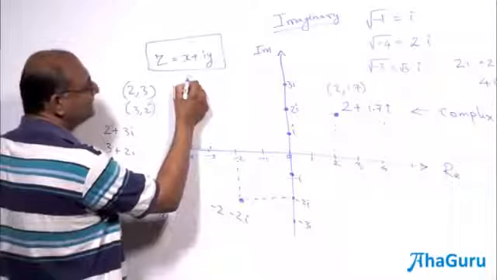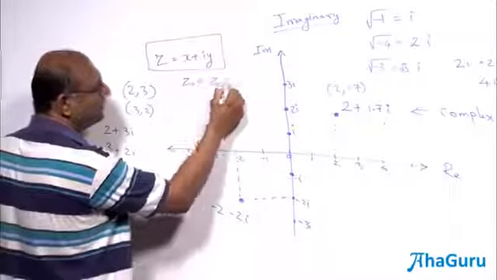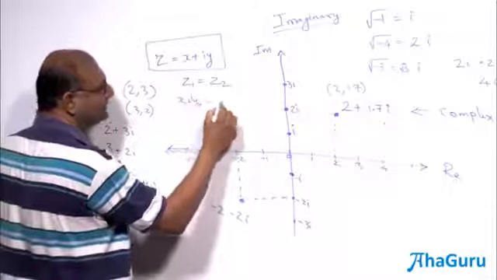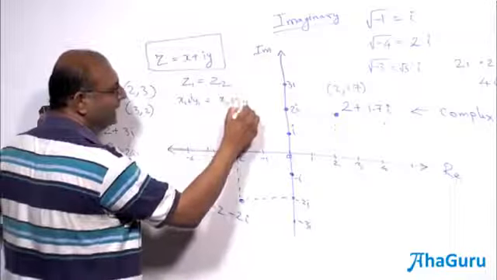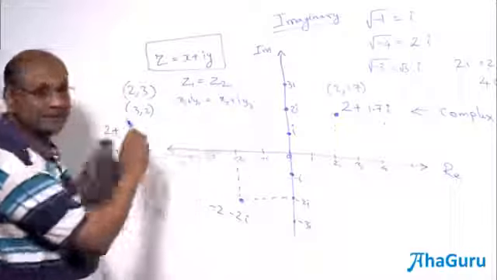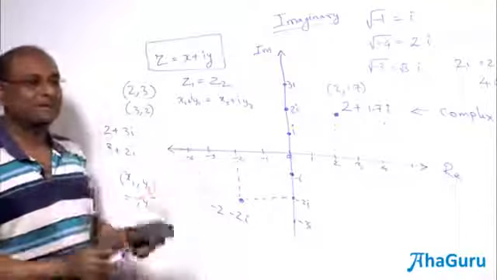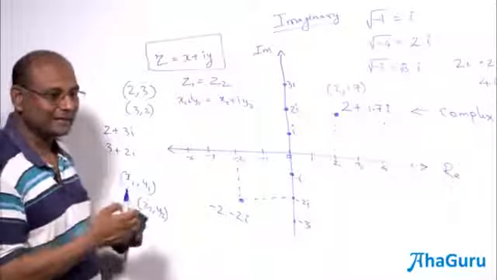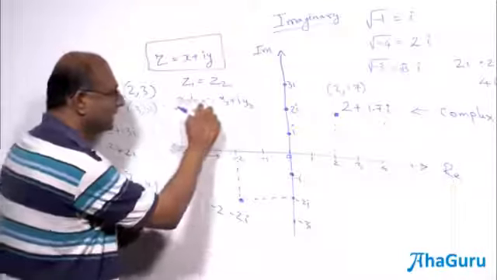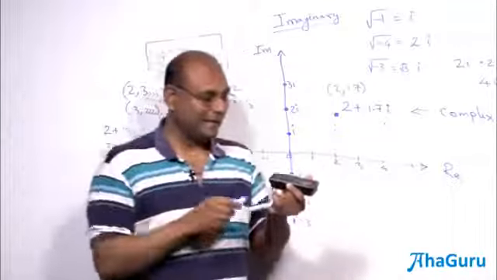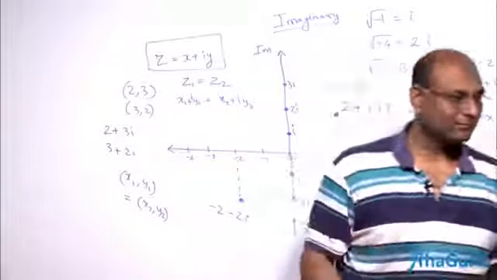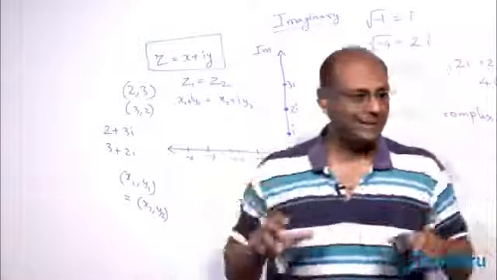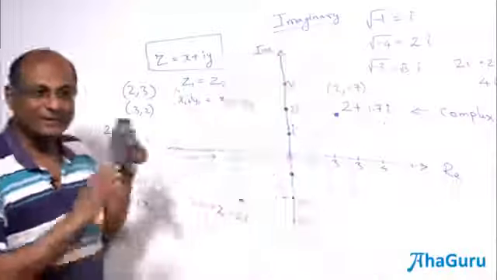If I say z1 is z2, but z1 was x1 plus iy1, and z2 was x2 plus iy2, the real parts must be equal, imaginary parts must be equal. It is not one equation, it is actually two statements. This has to be equal to that, that has to be equal to this. The real and the imaginary cannot become each other. You cannot take a real number and by adding a lot of real numbers make it imaginary. It won't happen. So real will be real, imaginary will be imaginary.